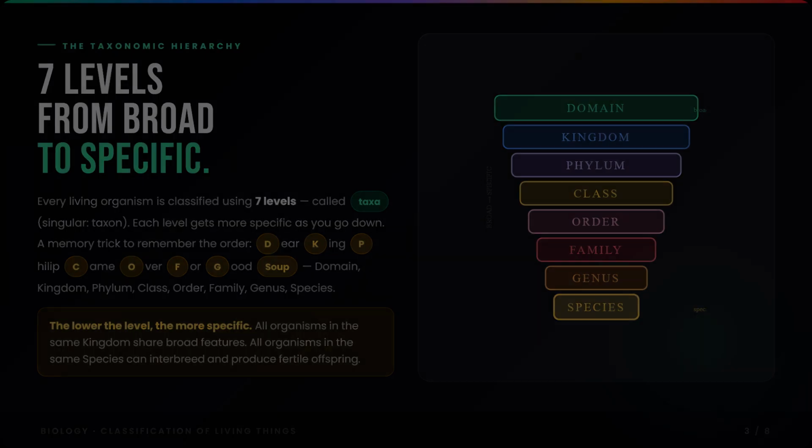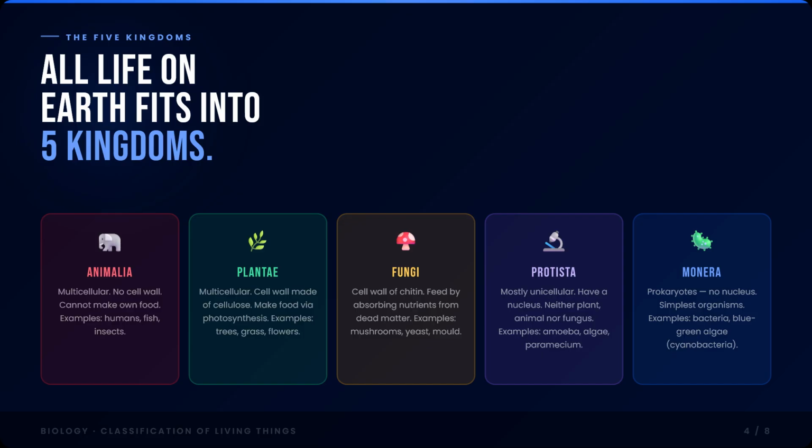The 5 kingdoms. At the kingdom level, all life on Earth is divided into 5 groups. The first is Animalia, the animal kingdom. Animals are multicellular, have no cell wall, and cannot make their own food. This includes humans, fish, insects, and every other animal. The second is Plantae, the plant kingdom. Plants are multicellular, have a cell wall made of cellulose, and produce their own food through photosynthesis.